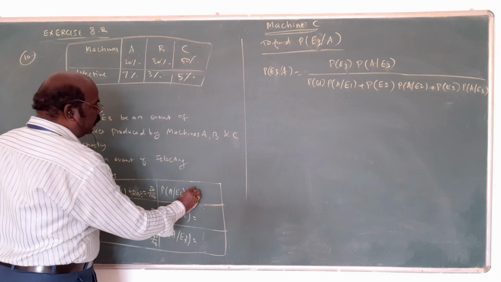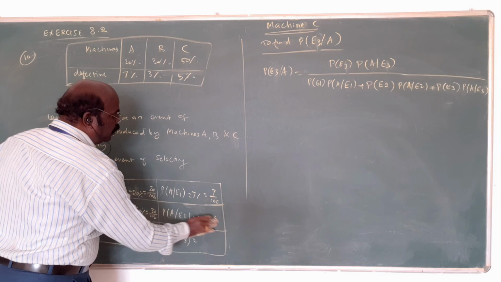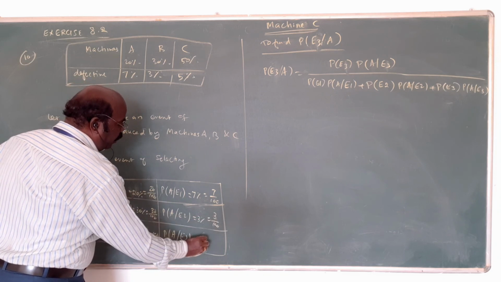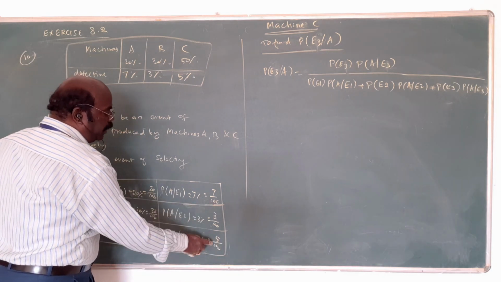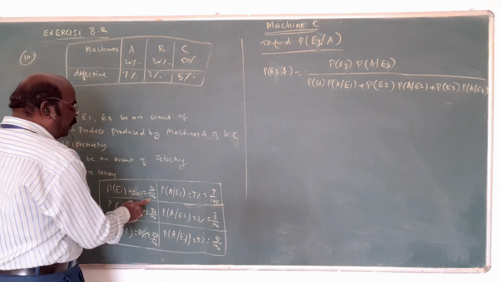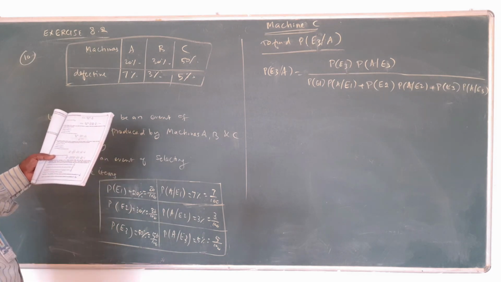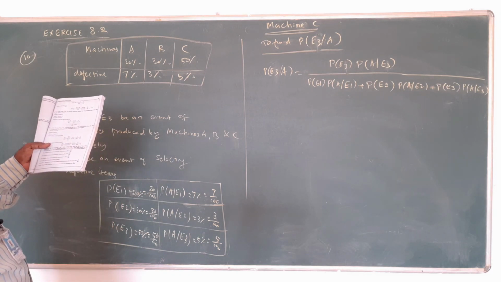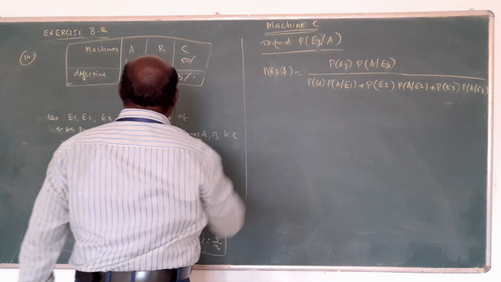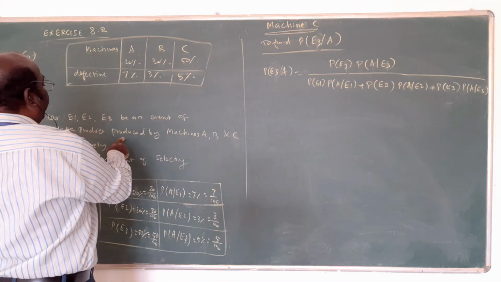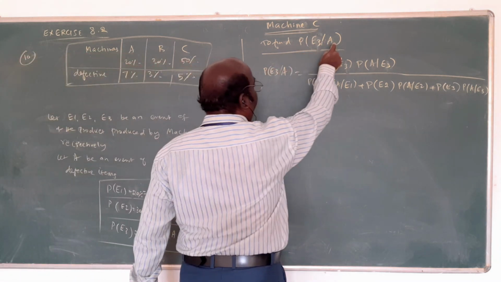Here, 7% is 7 by 100, 3% is 3 by 100, 5% is 5 by 100. We need not cancel this one; taking 100 as the denominator is an easy value. Now, what is the thing? The last line: if the item is defective, the probability that it was made by machine C is asked. Machine C is what? E3. E3 is the event of the product being produced by machine C. That's why E3 given A is asked.